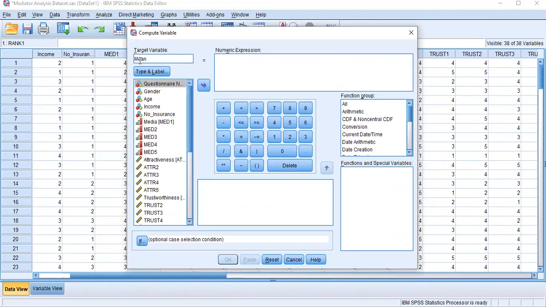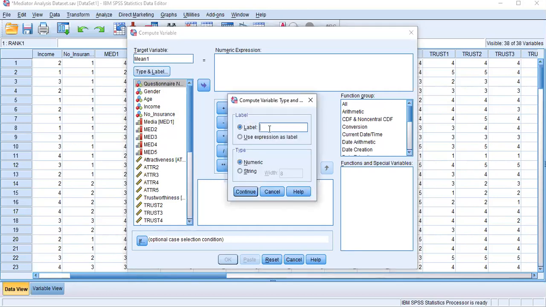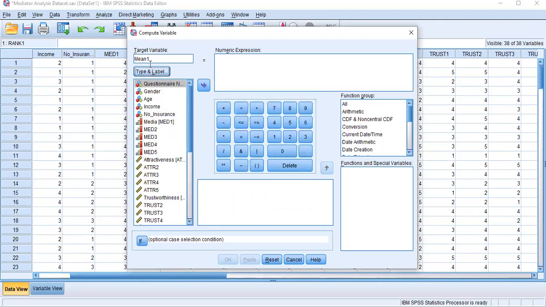Mean1, because I have already calculated it, that's why I call it mean1. Similar to our data entry policy, you cannot keep a space here. If you want a longer name, you can type under the label, for example mean attractiveness, but it's not necessary.